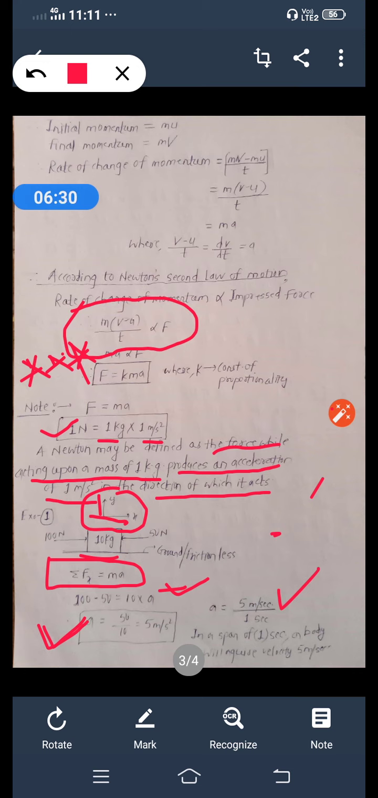The meaning is same, we just separate the numerator and denominator. So what does the numerator say? Numerator is 5 meter per second, it is a velocity, and denominator is 1 second. What is the meaning of this? In a span of 1 second, a body will acquire velocity 5 meter per second. This value clearly says, for a span of 1 second, how much velocity is acquired by that body? 5 meter per second. So this is the first important example based on Newton's second law of motion.